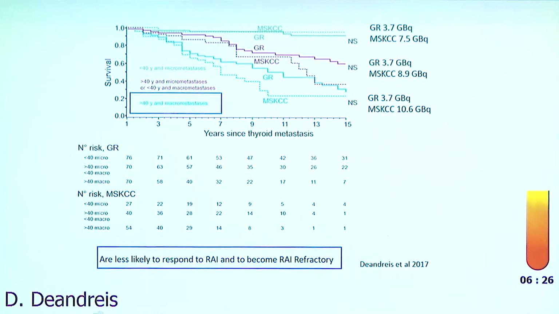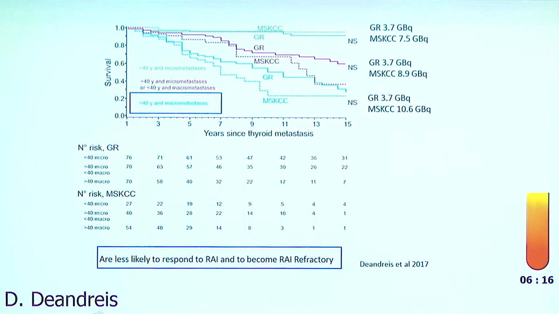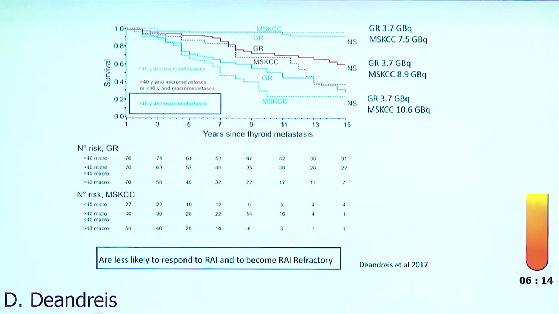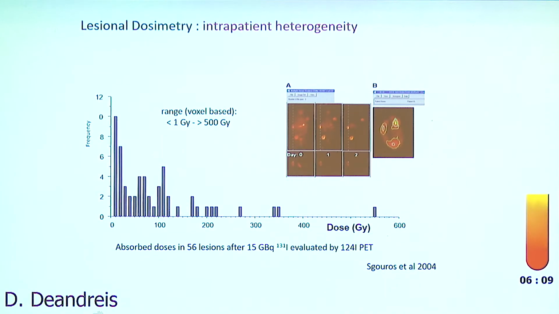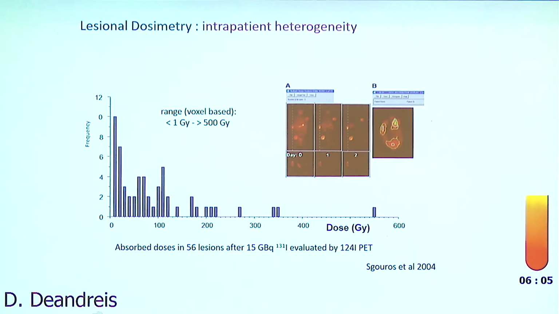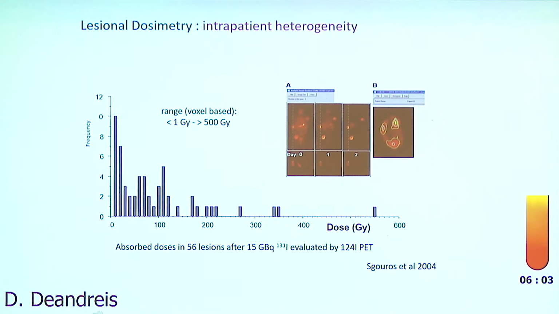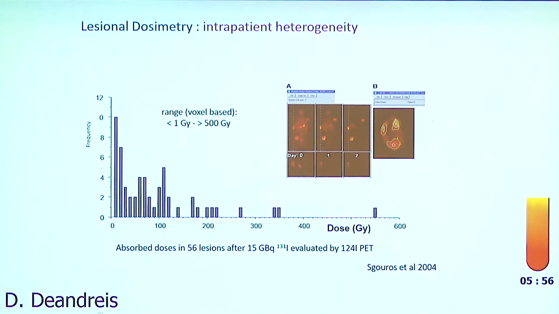So we confirmed that patients with higher tumor burden, older patients, are less likely to respond to radioactive iodine and to become refractory. But how can we explain these results? Both studies didn't find significant differences. Lesional dosimetry maybe can give the answer to this, because we have seen that lesional dosimetry